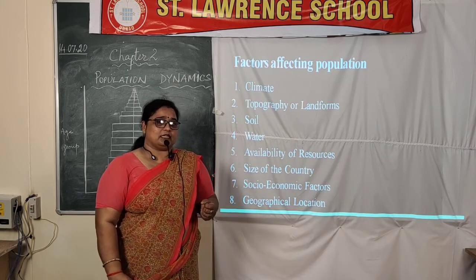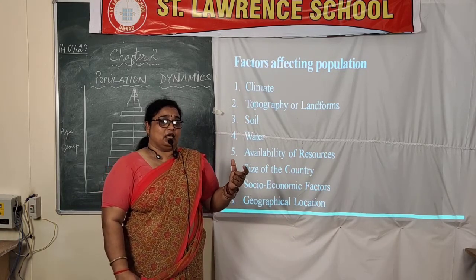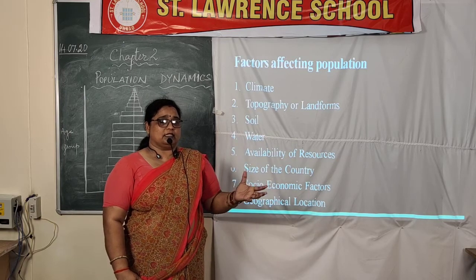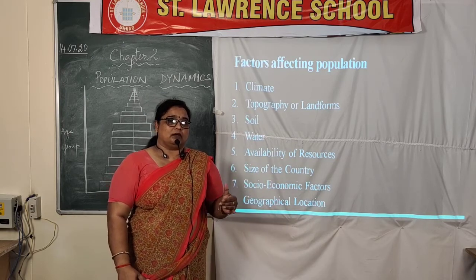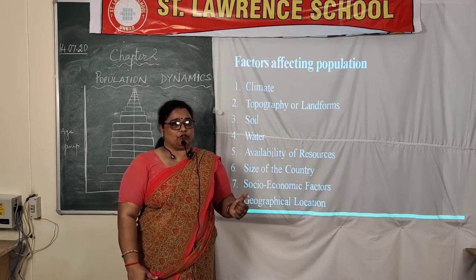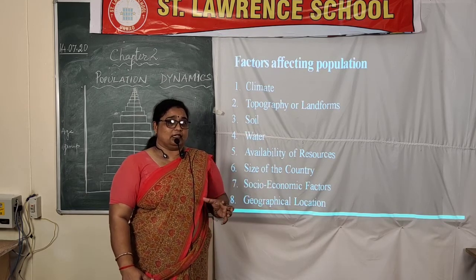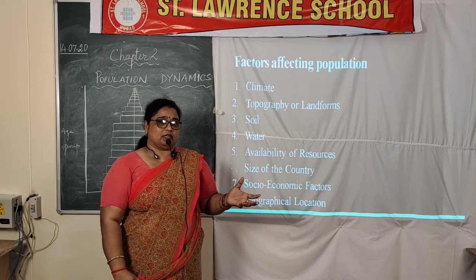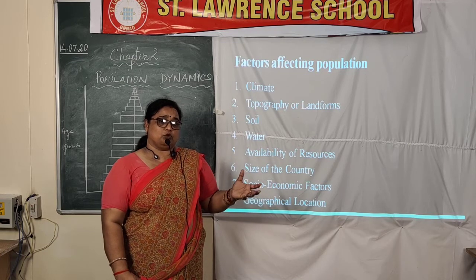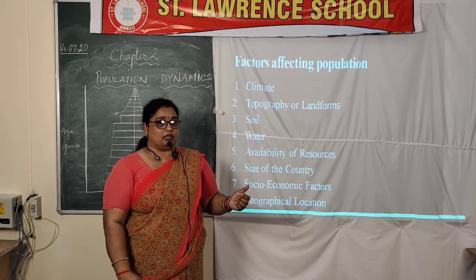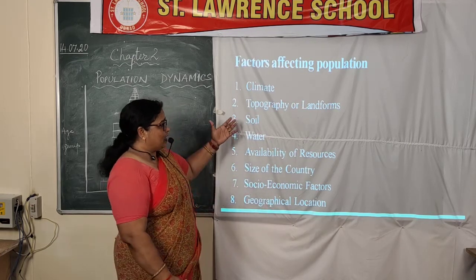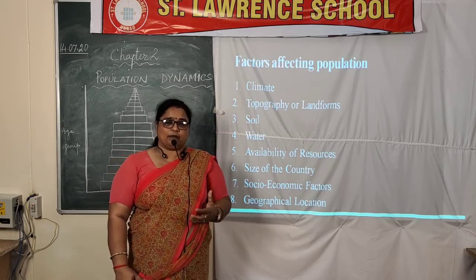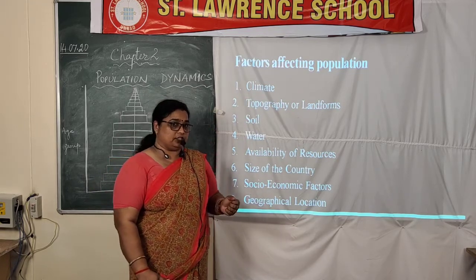The examples in India are the Himalayan region as well as the northeastern regions of India. These are hilly regions, so here the population is very less, and the same goes with the desert region of India. In this way we can say that topography or the landform affects the population.